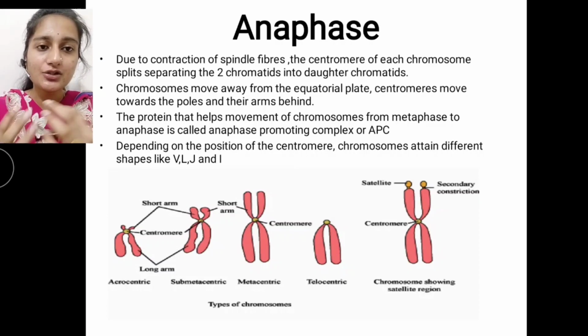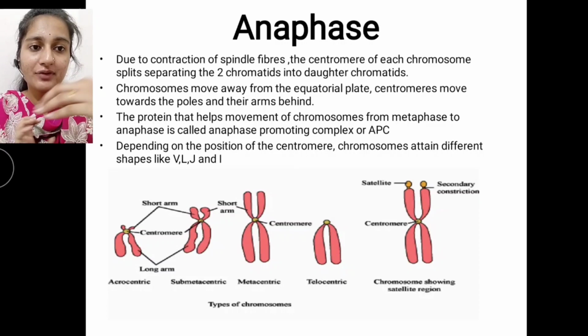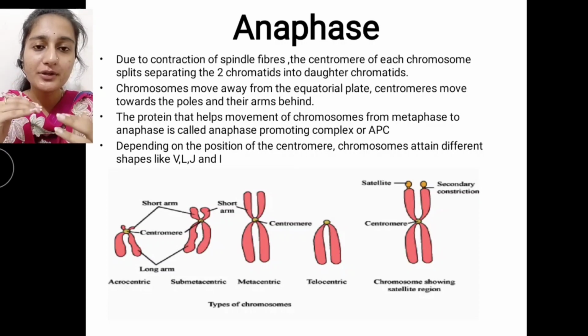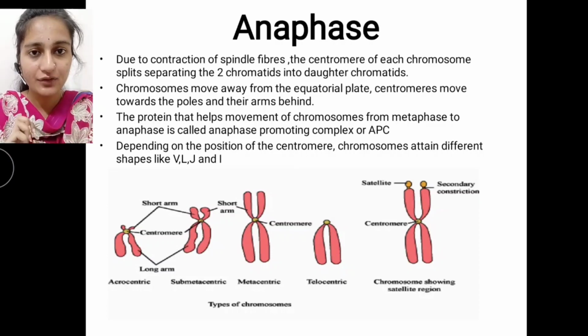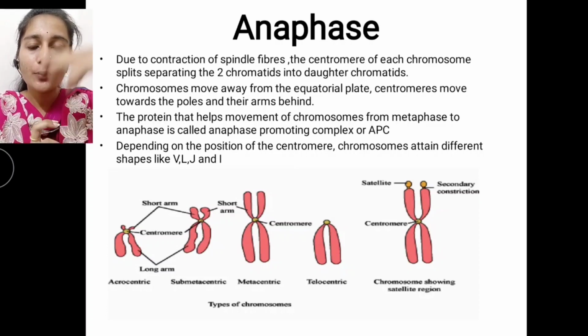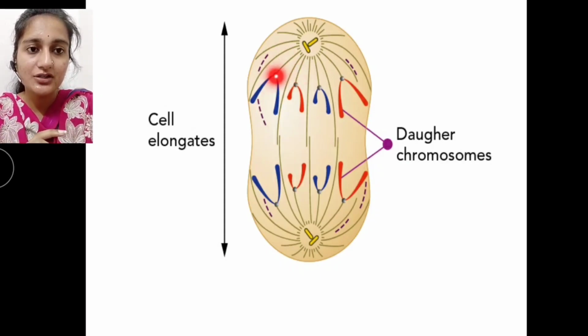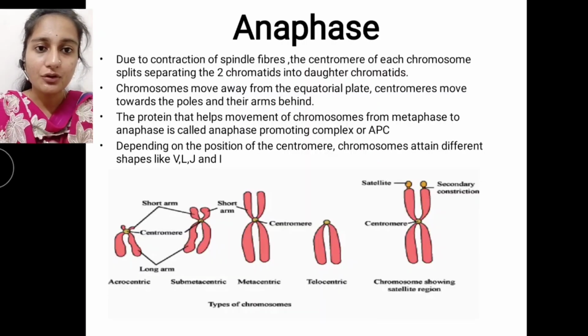These chromosomes move away from the equatorial plate. As we have already seen, in metaphase the chromosomes are at the equatorial plate. In anaphase, the chromosomes move away from it, and the centromeres move towards the poles with their arms behind. You can see here the centromeres are moving towards the poles and the arms or chromatids are behind the centromeres.